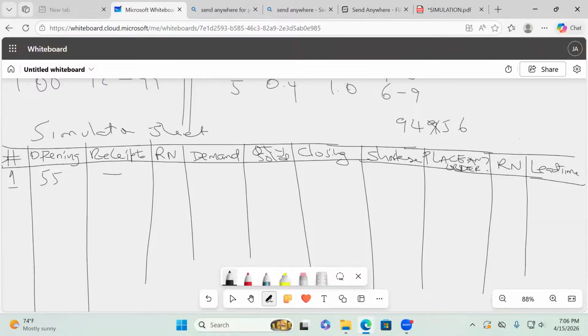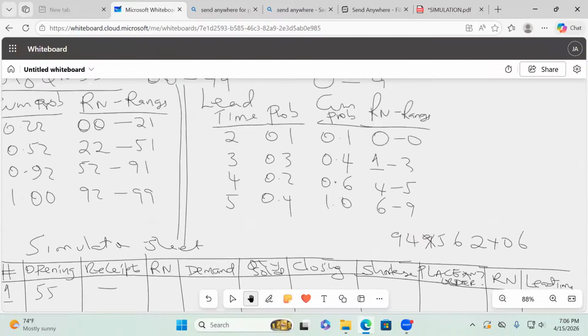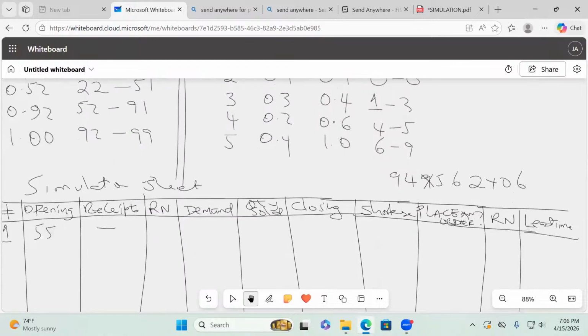So it is 94, 56, 24. Teacher, that is enough, isn't it? So remember demand. Demand has got how many decimal places? 2. You can see demand had 2 here because of the ranges, isn't it? So demand has got 2.